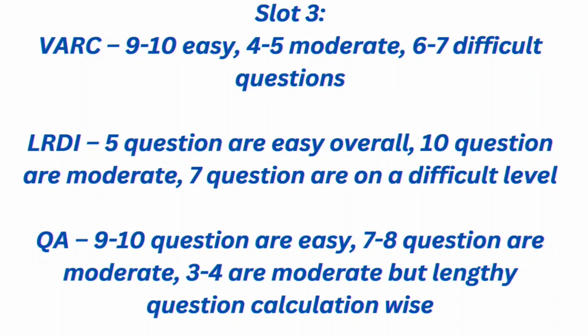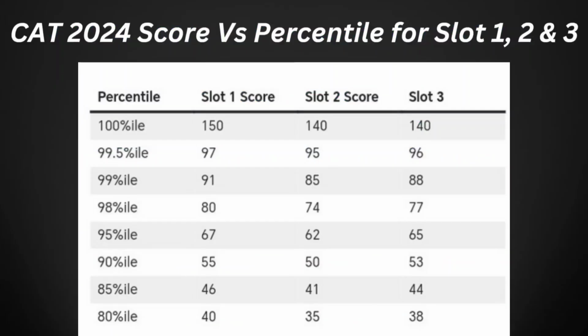In the quantitative ability section, 9 to 10 questions are easy, 7 to 8 questions are moderate, and 3 to 4 questions are moderate but lengthy, calculation-wise. So this is the overall difficulty level for the CAT 2024 entrance examination for slot 1, slot 2 and slot 3. Now coming to the CAT 2024 score versus percentile for slots 1, 2 and 3.